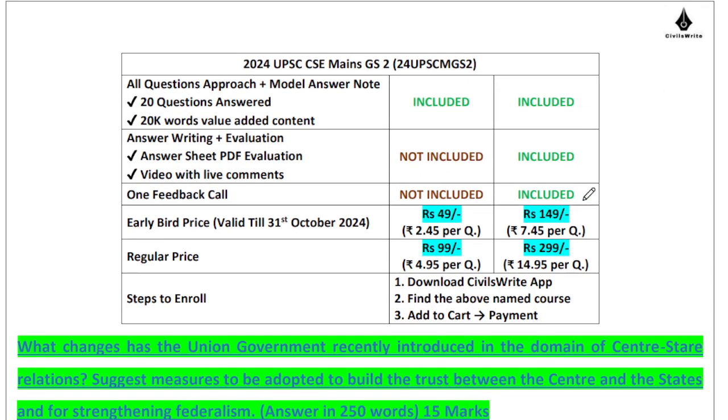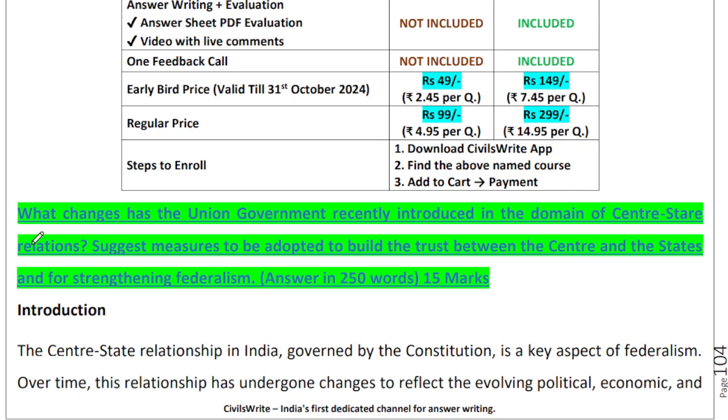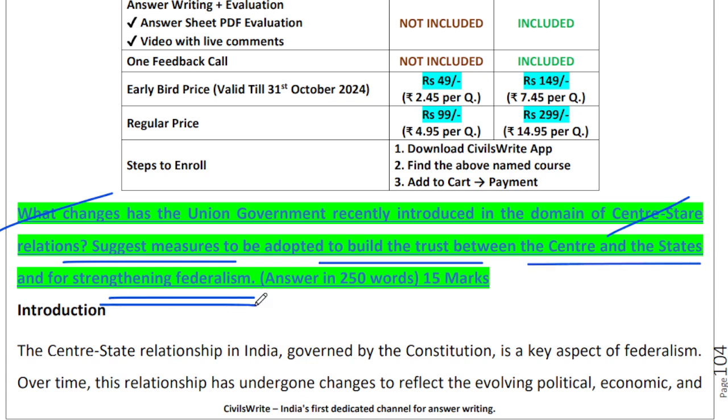Moving ahead to my next question. What changes has the union government recently introduced in the domain of center-state relations? Suggest measures to be adopted to build the trust between the center and the states and for strengthening federalism. So you have to be aware of what's happening around you. You have to be able to suggest measures so that we can build trust.